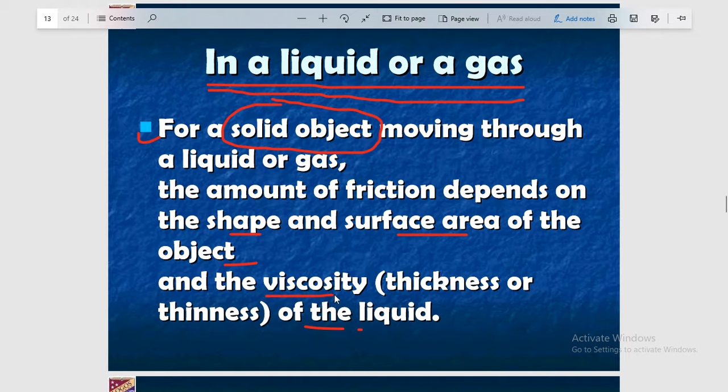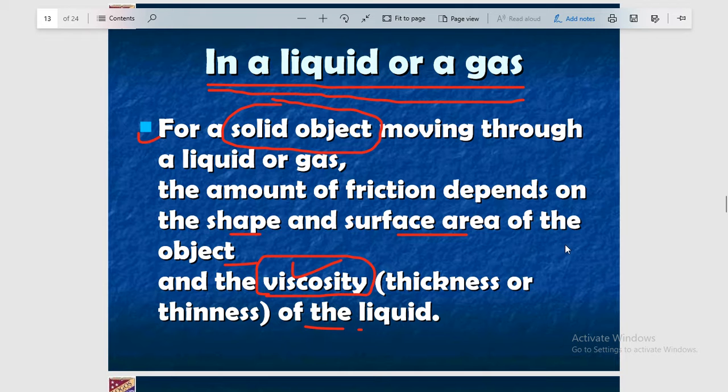This is a characteristic property of the liquid, and I hope you have seen honey and water. You can easily check the flow of water and honey. Water flows easily and honey does not flow easily because the viscosity of honey is very high as compared to water. So that is the characteristic known as viscosity. Friction also depends on this factor, that is the viscosity of the liquid.